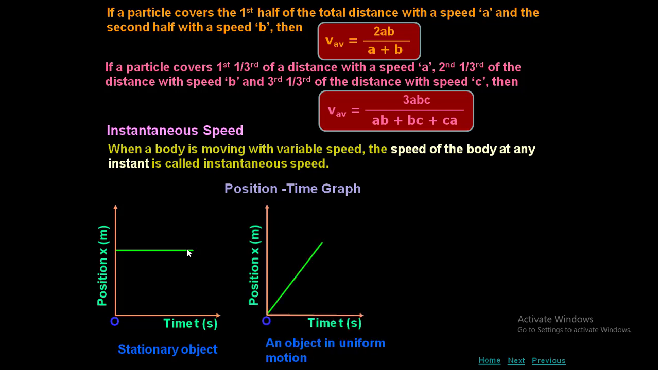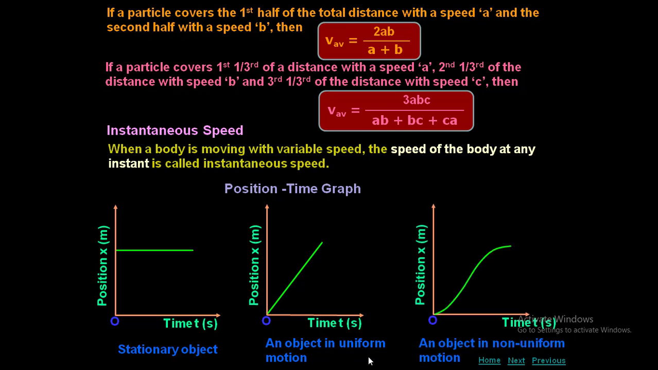Second case, an object in uniform motion. As the time increases, the position also increases equally with respect to time, so the body is said to be in uniform motion. You remember the definition: equal distances in equal intervals of time. Non-uniform motion: unequal distances in unequal intervals of time.